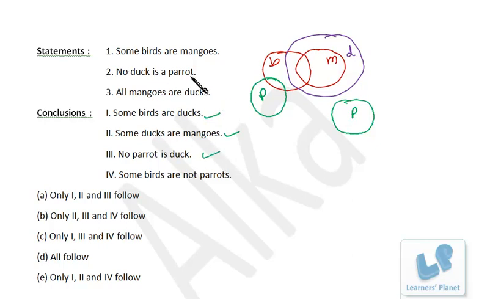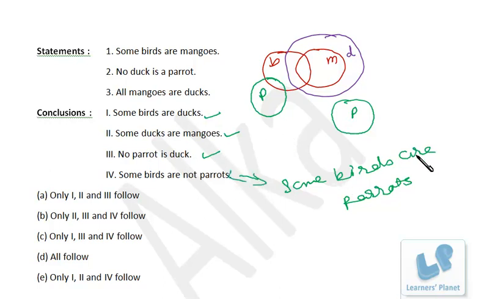It's already given. Some birds are not parrots. See, there are two types of statements. Some birds are parrots and some birds are not parrots. We judge both of them. There is a difference between these two, right? Some birds are parrots. It's not true, because it's true in this case, but it's not true in this case, right? So it is not always true.